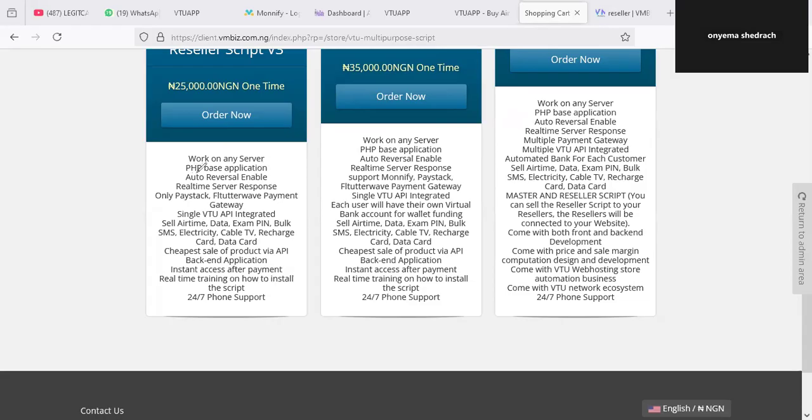So you can see it is a PHP-based application, and auto reverse is enabled. If there is a network issue, the system will not even recharge the product, so that it shouldn't be debiting the user and not giving the value to the recipient. Okay, real-time server response, of course.